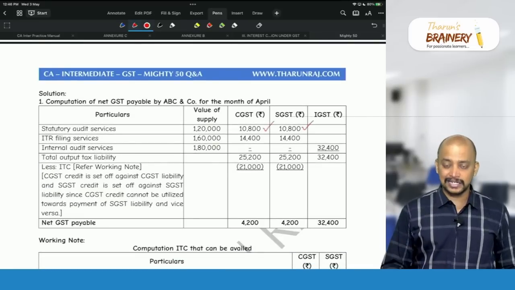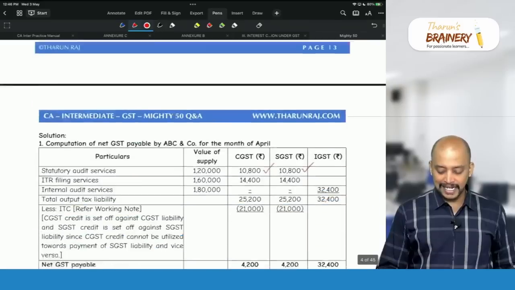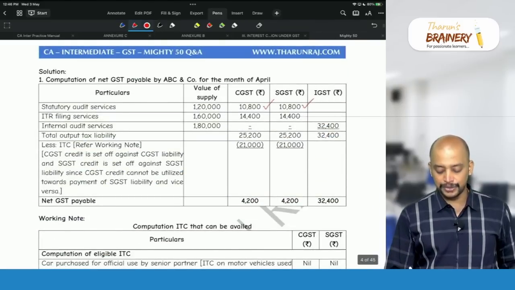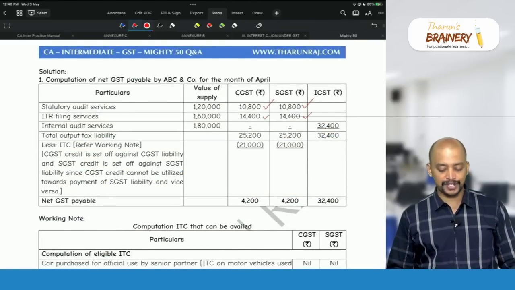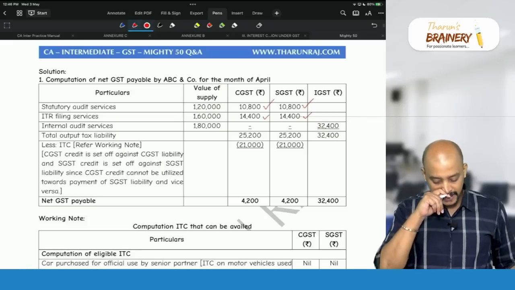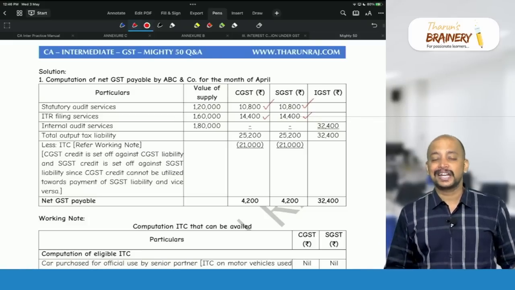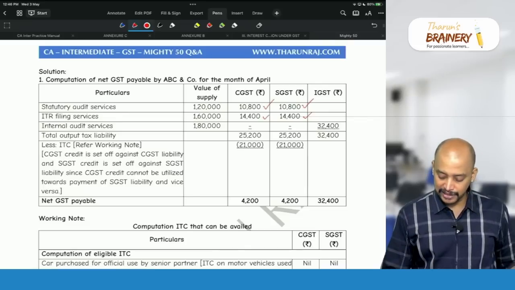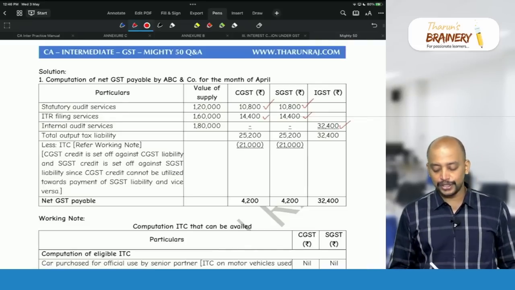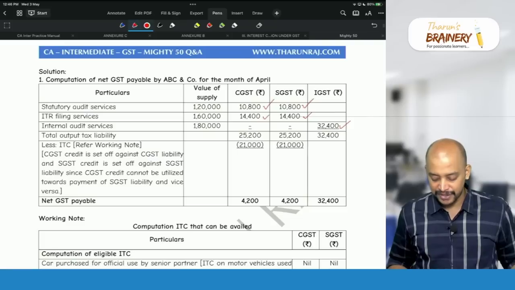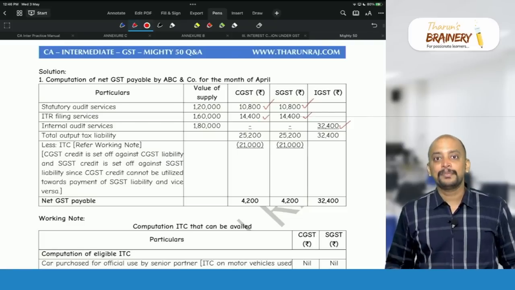Then next, ITR services, 1,60,000 into 9% and 9%, 14,400 and 14,400. Then internal audit services, 1,80,000 into IGST 18%, 32,400. So we have got the total liability of 25,200, 25,200 and 32,400, minus ITC.